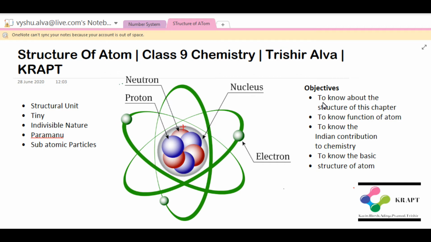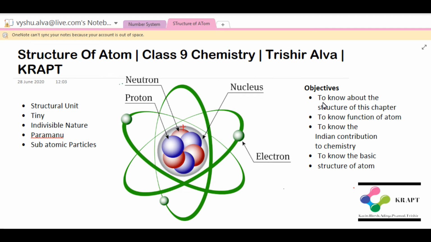We can call them the building blocks of chemistry or building blocks of matter, right? In biology you might have studied about the cell. Cell is the basic structural and functional unit of all living organisms. Similarly, we can say that atom is a basic structural and functional unit of matter.